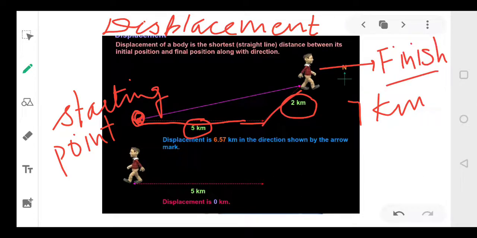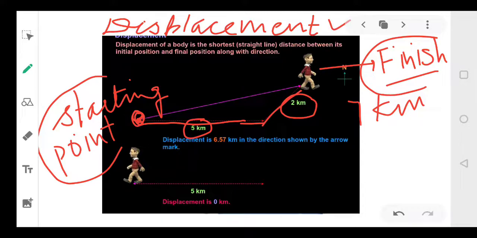Now in physics we call this starting point the initial point or initial position, and the finishing point the final position. ठीक है? So displacement means the distance between the final position and the initial position. The distance between the finishing point and the starting point.